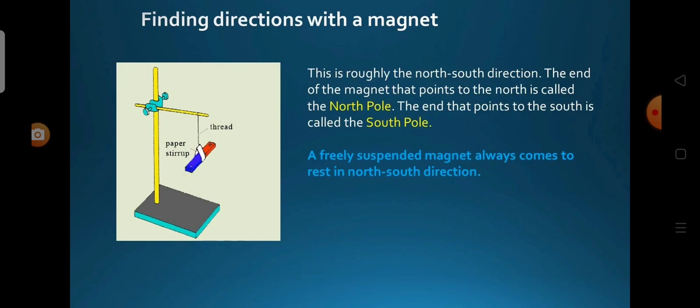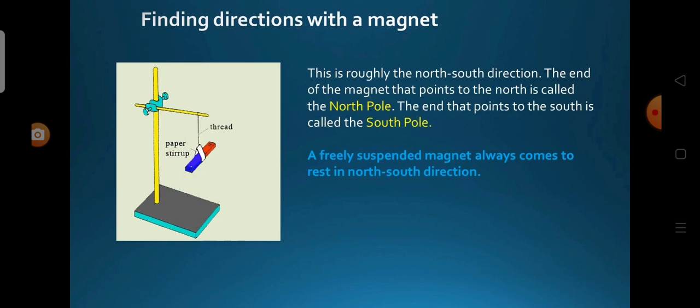Now we see about finding directions with the magnet. Tie a piece of thread to the center of a bar magnet and suspend it. Note in which direction the magnet stops. Draw a line on a sheet of cardboard or the table along the direction in which the bar magnet stops. Turn the magnet gently and let it come to a stop again.